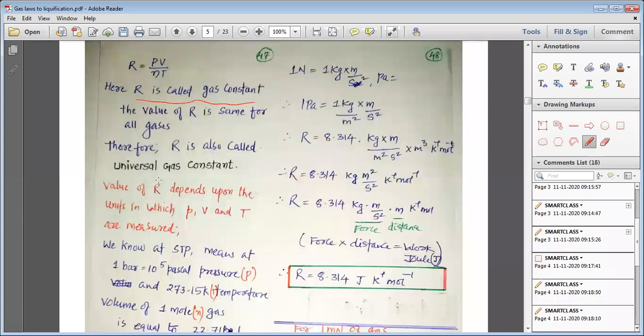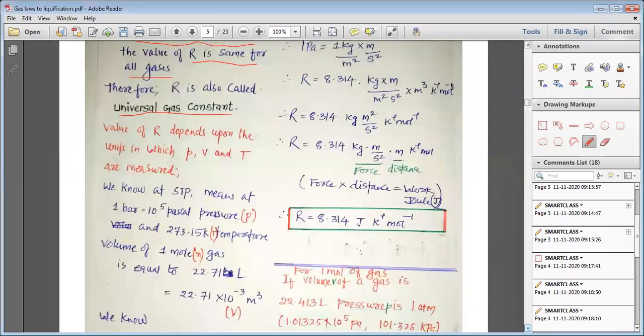This R is called the gas constant because the value of R is the same for all gases. So as the value of R is the same for all gases, it is called the gas constant, or it is universally applied for all gases, and that is why it is also called the universal gas constant. So this is how, my dear students, we study the gas constant.